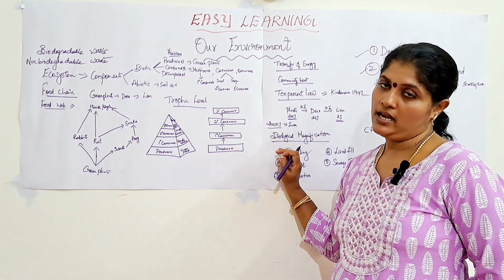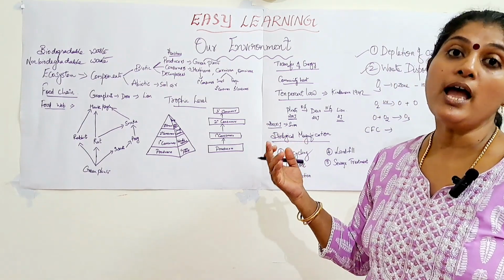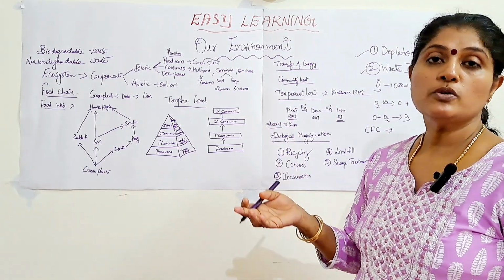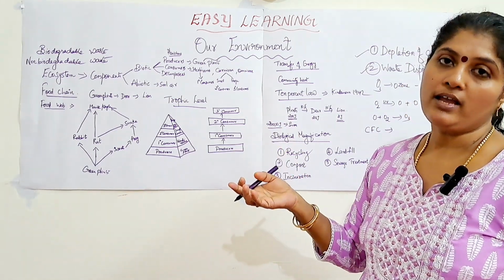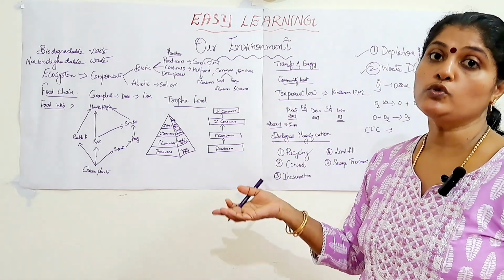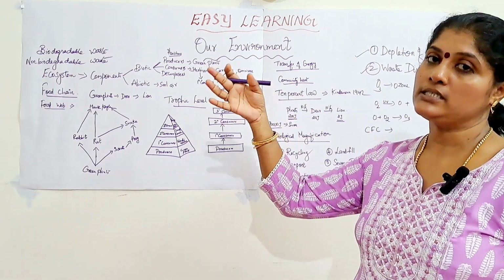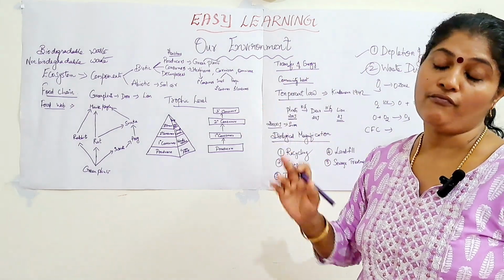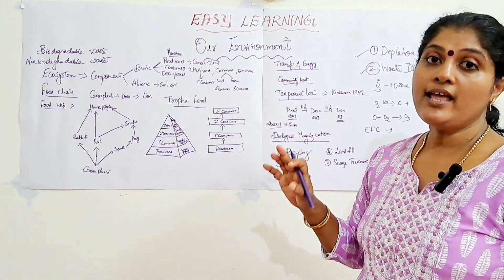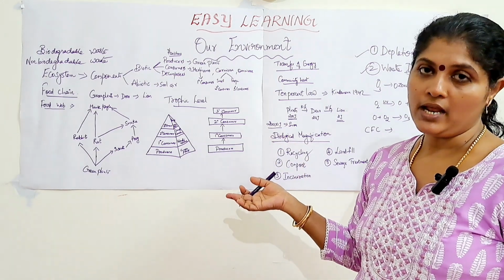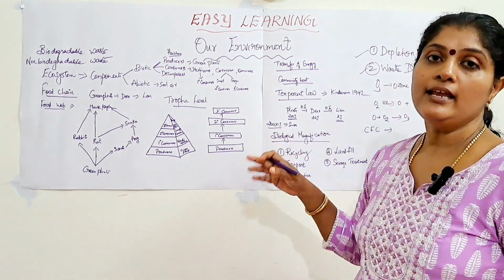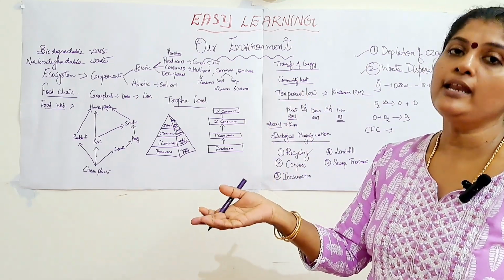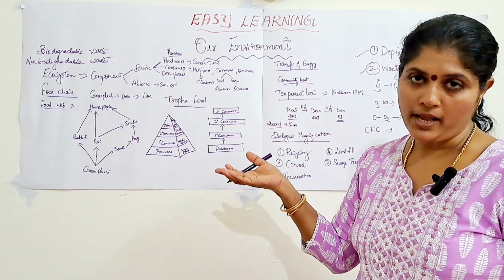Biodegradable and non-biodegradable waste. That is, how does it affect our environment? So in earlier times, in trains and all, the disposable plastic cups were given, and after the usage they were being thrown. So large heaps of plastics will be there, which will not get decomposed by the action of the microorganism. Nowadays the paper cups are available for having the tea in the trains. Even though these paper cups have been thrown outside, they may get decomposed by the action of microorganism.